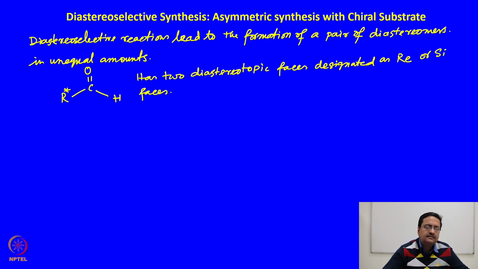This diastereo face differentiation is very common in carbonyl addition reactions.